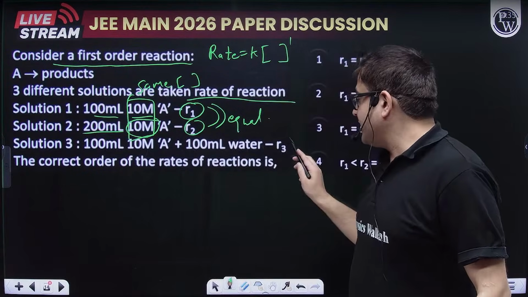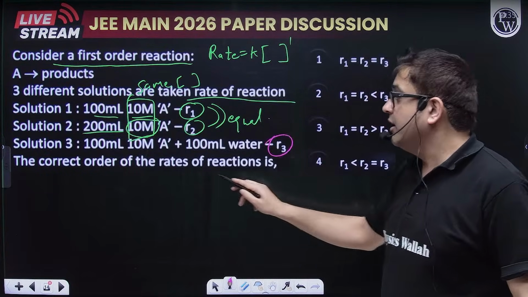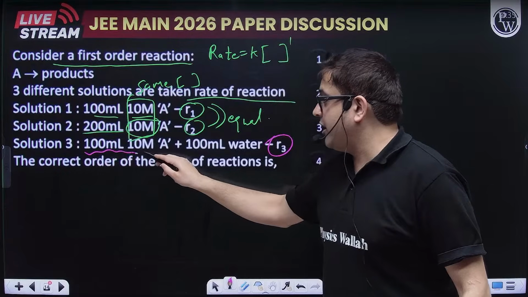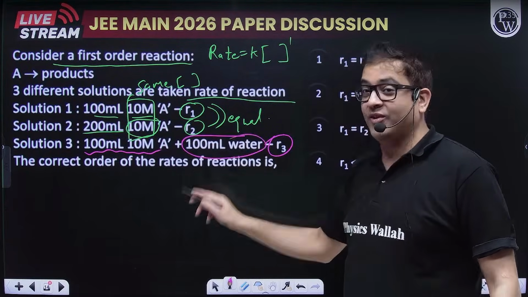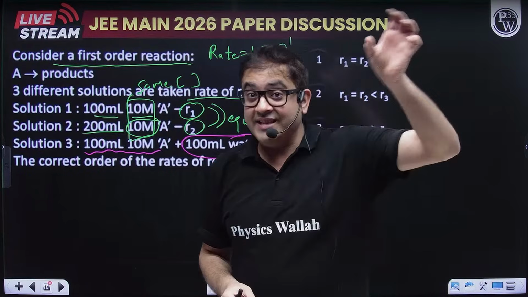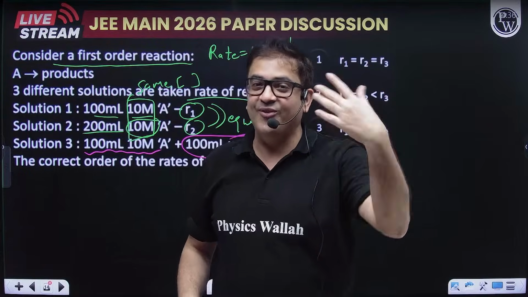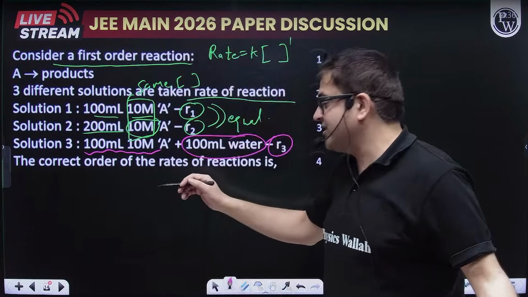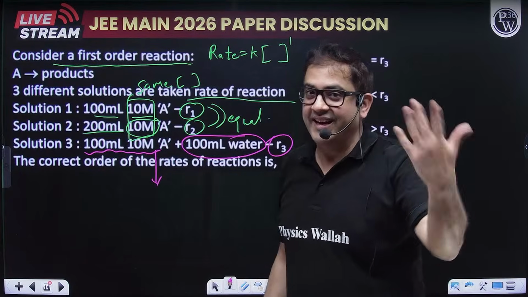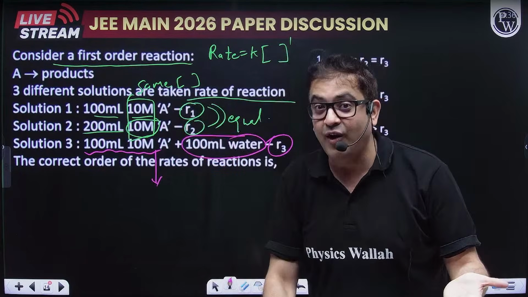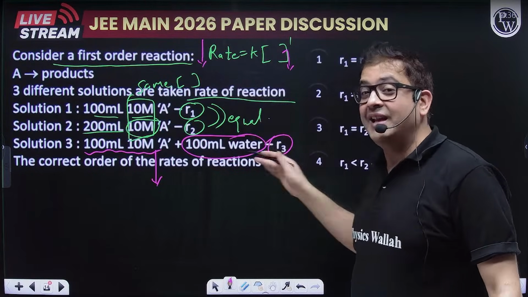Now let us compare this with R3. I guess R3 will be different. Now it is saying you are again having 100 ml of 10 molar solution, but now you are diluting it with water. If I am adding the same concentrated solution, concentration remains same. But if I am diluting it, obviously concentration will decrease. How much? Although you are not asked how much, let me at least tell you, it is getting dilute. So concentration will fall, so rate will fall. So definitely R3 is lesser.